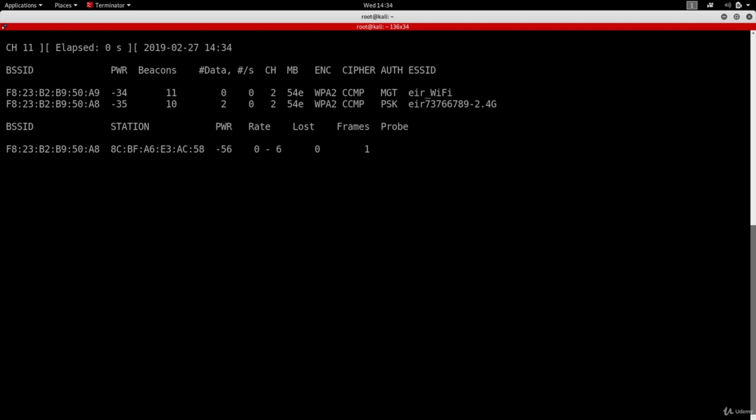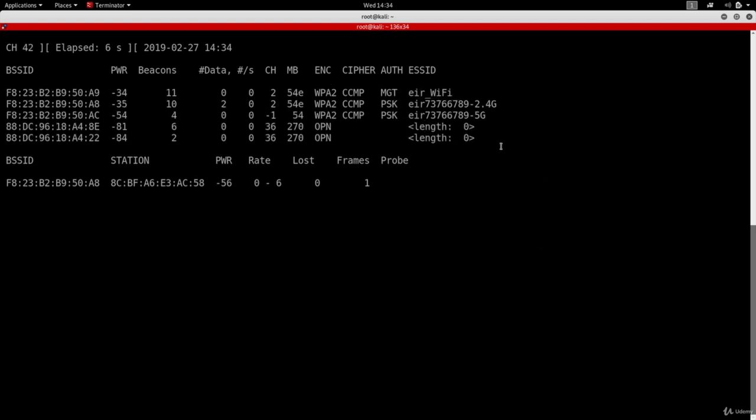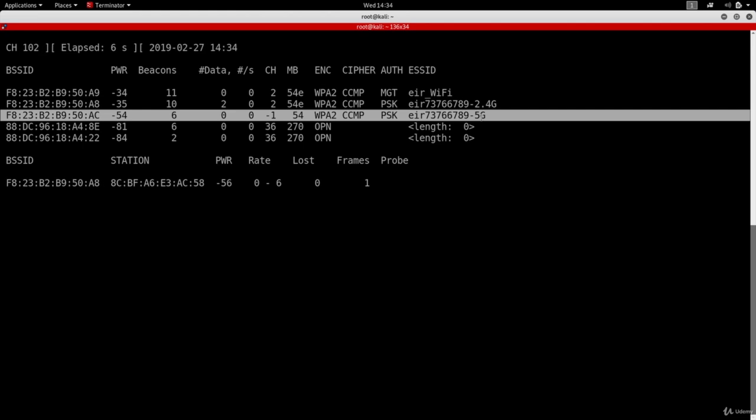So as you can see right here, we're capturing some 2.4 GHz networks and we're capturing 5 GHz networks as well at the same time. And we'll also be able to discover clients connecting to both bands.